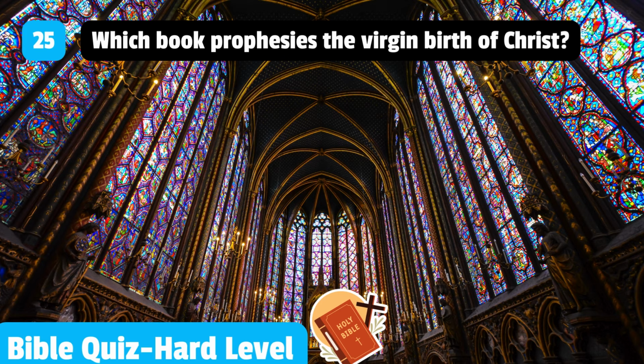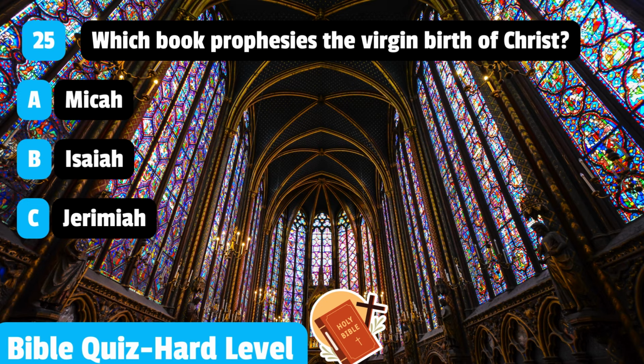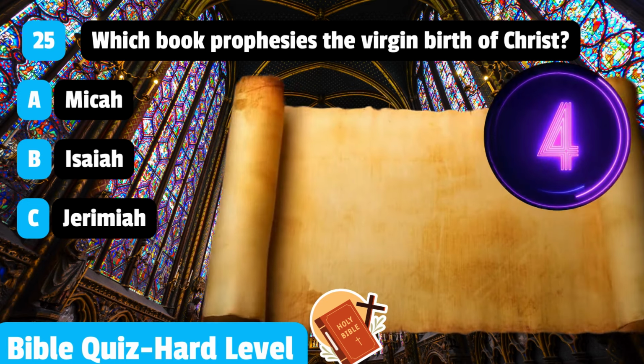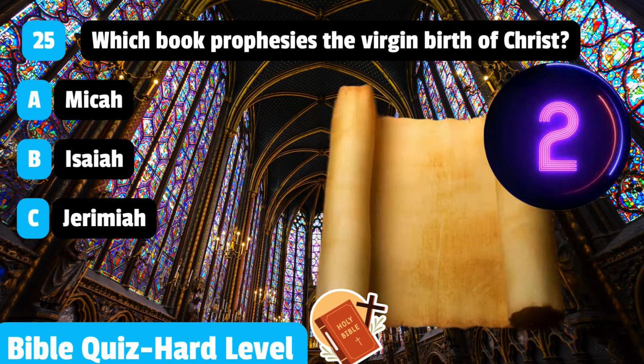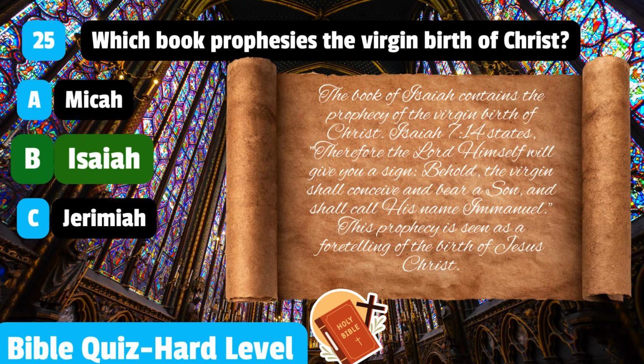25. Which book prophesies the virgin birth of Christ? Micah, Isaiah, Jeremiah. Isaiah. The book of Isaiah contains the prophecy of the virgin birth of Christ. Isaiah 7 verse 14 states, "Therefore the Lord himself will give you a sign. Behold, the virgin shall conceive and bear a son, and shall call his name Emmanuel." This prophecy is seen as a foretelling of the birth of Jesus Christ.